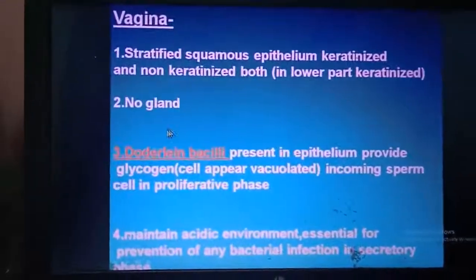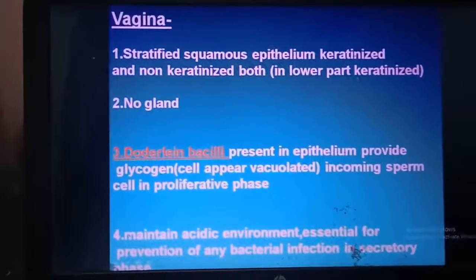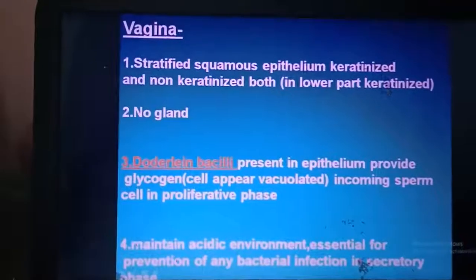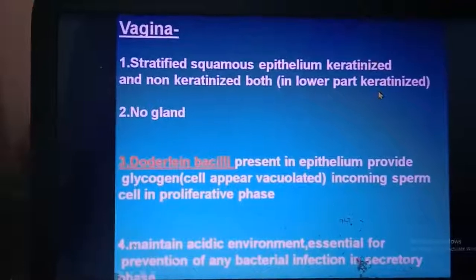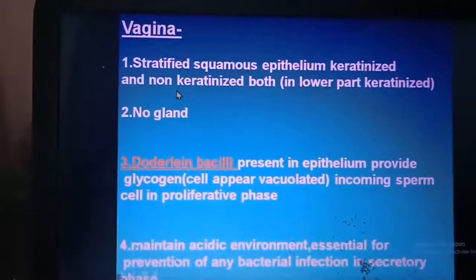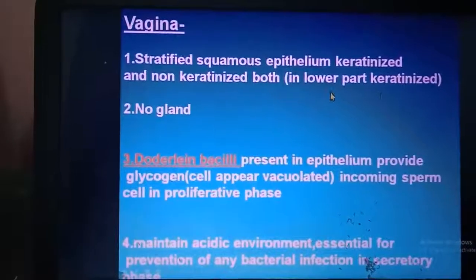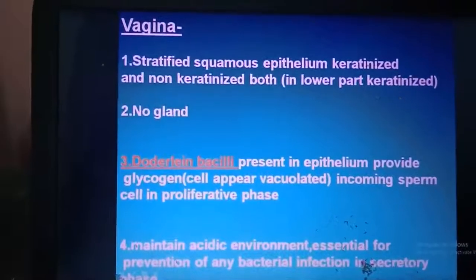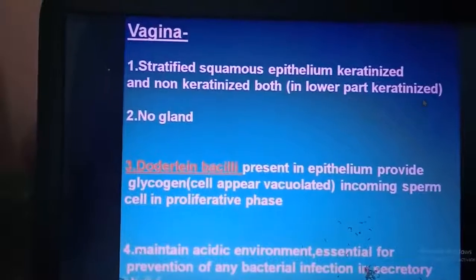Now come to the vagina, which is lined by stratified squamous epithelium, both keratinized as well as non-keratinized. Keratinized in the lower part and non-keratinized in the upper part. In the lower part, it is the same as that of skin, that is keratinized.